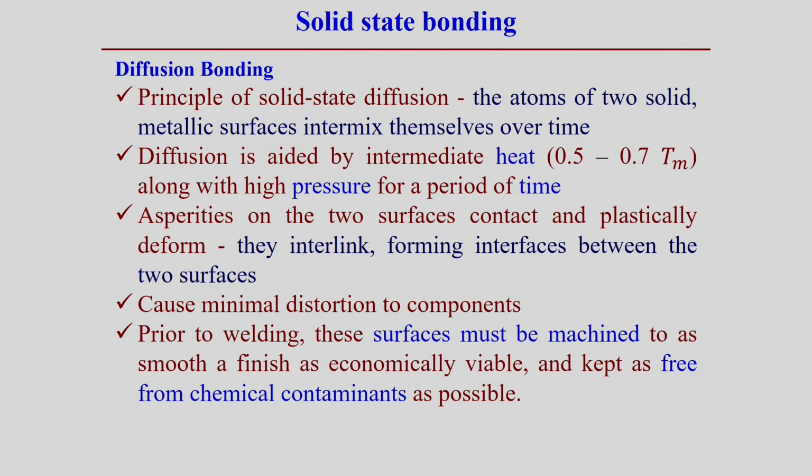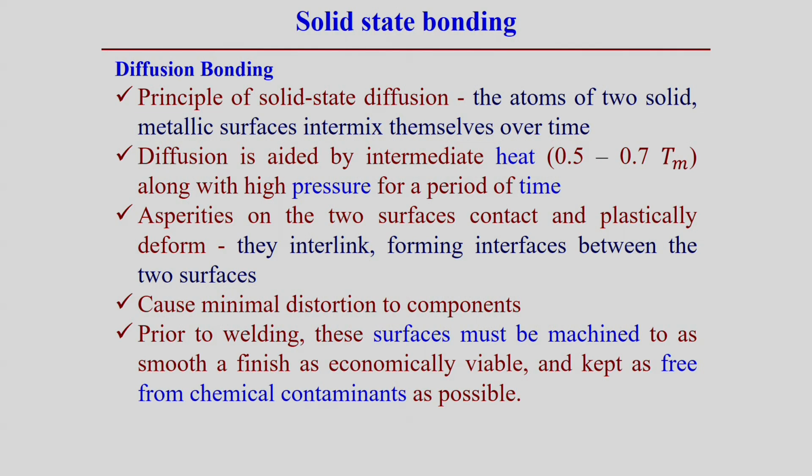Solid state bonding, if you see in solid state bonding, one is diffusion bonding. The principle of solid state diffusion is that the atoms of the two solid phases come into metallic interfaces and interact with respect to each other, and that is required to be held for a sufficient time such that diffusion occurs between the two layers. But of course, in these cases the diffusion can be accelerated by application of a small amount of heat. So, around 50% to 70% of the melting point temperature along with pressure for a period of time.